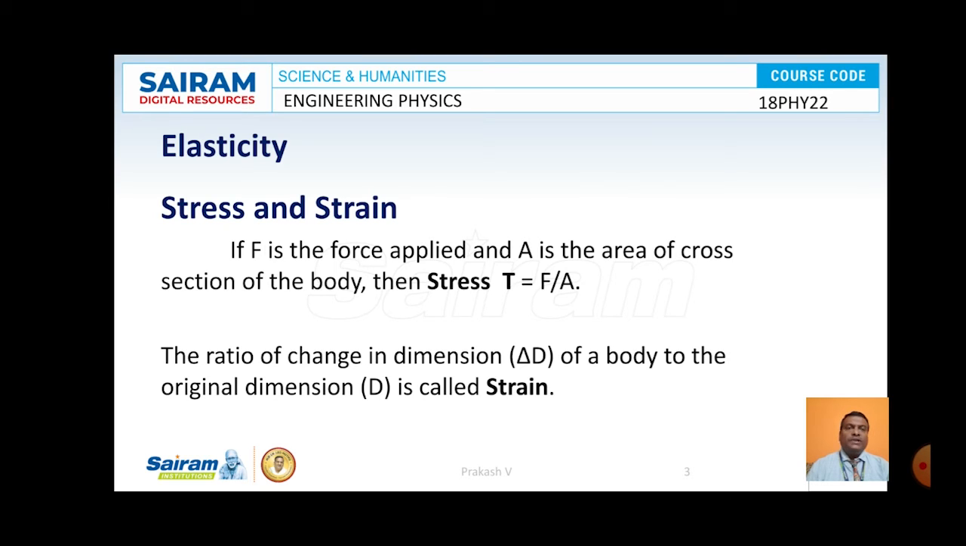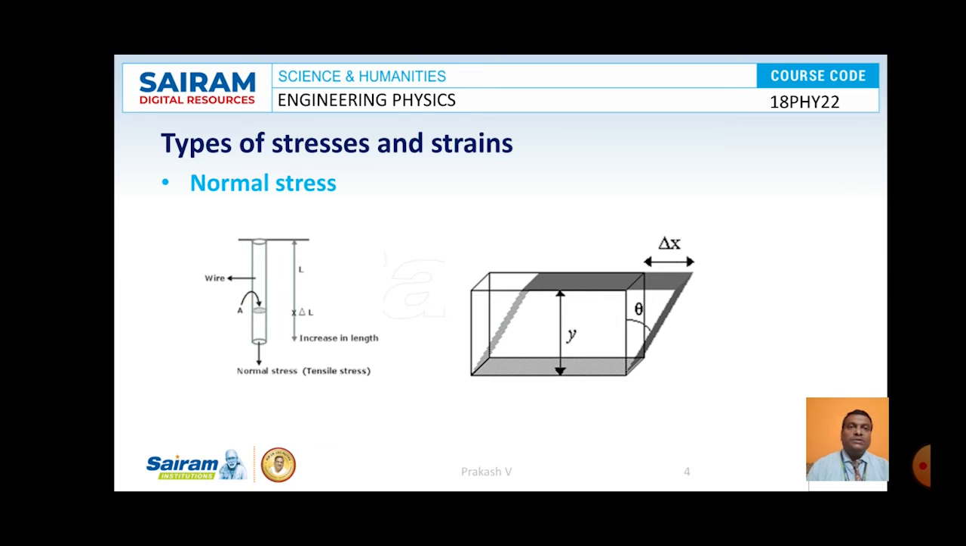If we consider change in length, then the corresponding stress is considered as longitudinal stress. Suppose we apply stress on a wire, then the longitudinal stress can be written as force per area of the material, and longitudinal strain can be defined as change in length to the original length of the object. That is what is called longitudinal strain. Further, let us look at the different types of stresses and strains.